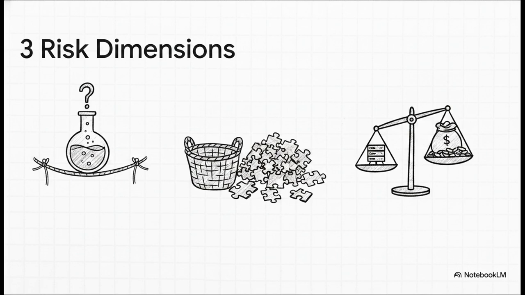First up, technical feasibility confidence. Do we have hard evidence this model can actually hit the quality floor? Or are we just hoping and praying? Second, data readiness. Do we actually have the labeled training and evaluation data to even begin? Or are we staring at a messy, unstructured database? And third, inference economics. At our projected user scale, is this feature margin positive? Or are LLM API calls going to completely eat our entire profit margin? These risks are explicitly scored to prevent teams from going down the rabbit hole on mathematically unviable ideas.